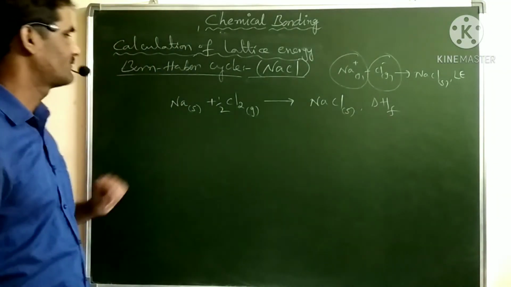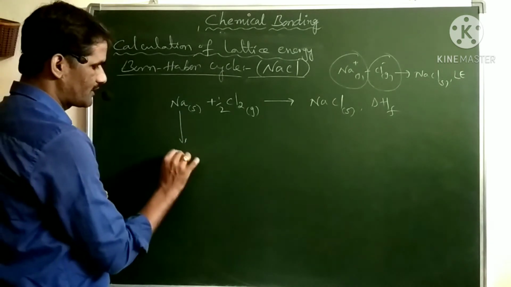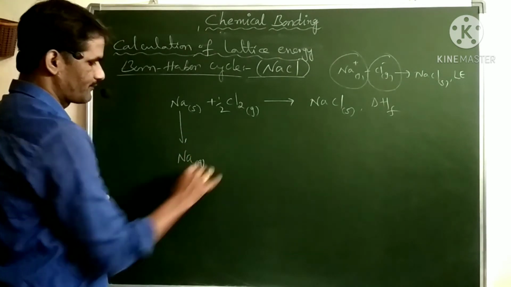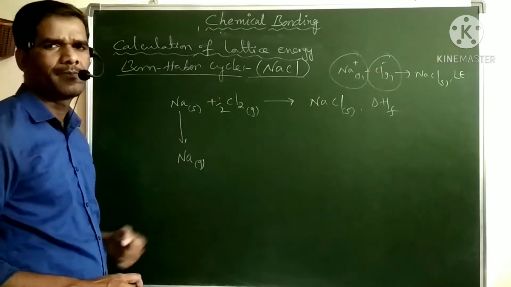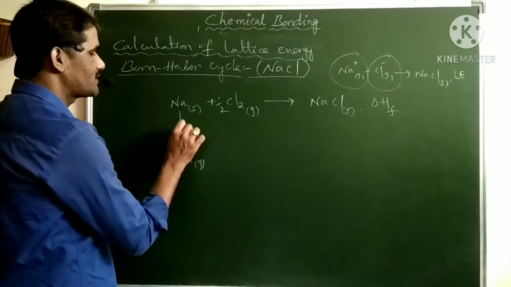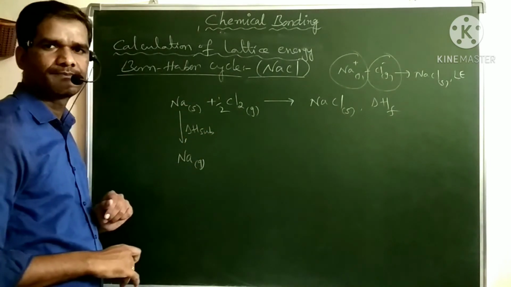First we convert the sodium solid into sodium gas. Directly converting solid to gas is the sublimation process, so the enthalpy change involved here is called enthalpy of sublimation.